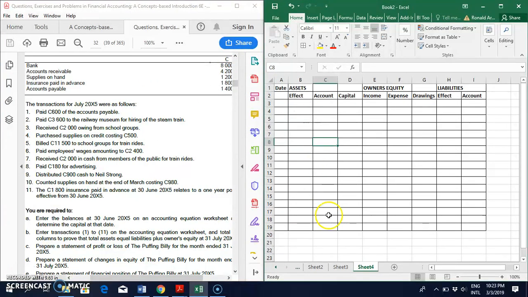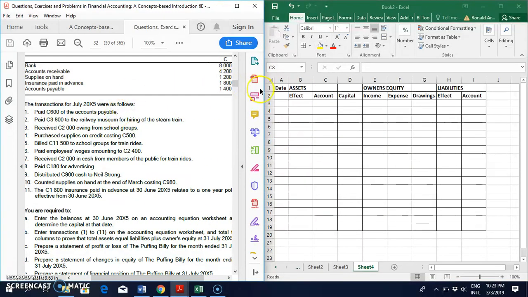So if we enter the balances, we have the bank balance, which is the first one I'm going to enter, of 8,000. The next one is accounts receivable 4,200, and then supplies on hand of 1,200, and then insurance paid in advance of 1,800.